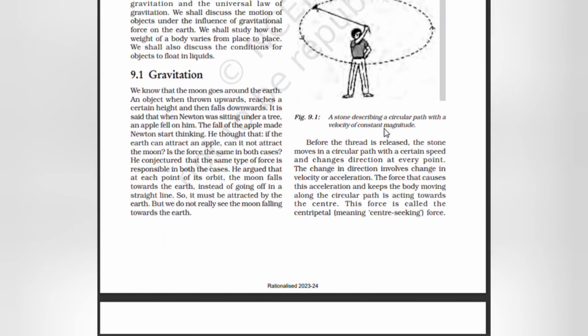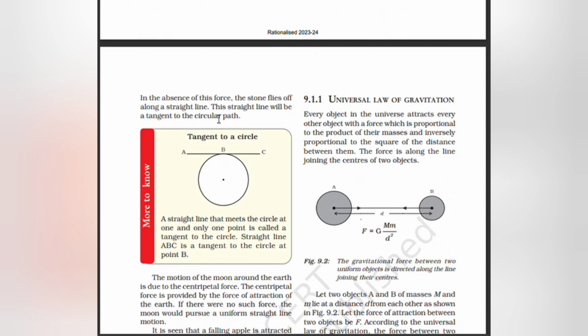Before the thread is released, the stone moves in a circular path with a certain speed and changes direction at every point. Change in direction involves change in velocity, or acceleration. The force that causes this acceleration and keeps the body moving along the circular path is acting towards the center. This force is called the centripetal force, meaning center-seeking force. In the absence of this force, the stone flies off along a straight line.